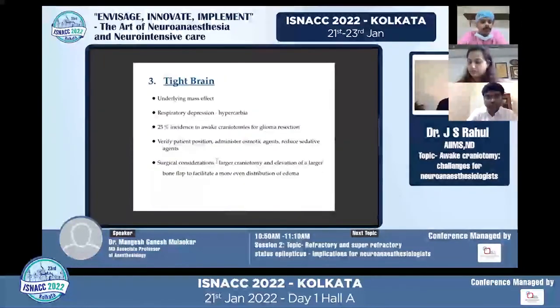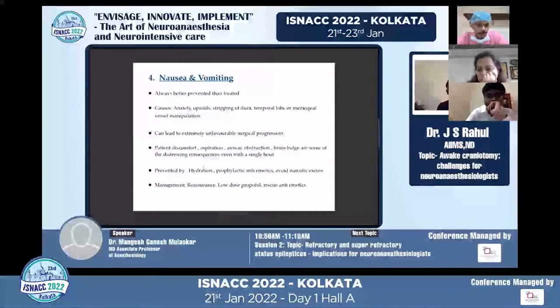And the role of mannitol: in our institute, we are giving mannitol routinely, but widely it is believed, and the moderators can throw some light, that mannitol is better as a rescue drug than given preemptively. There could be some conflict on that, but there is no clear-cut evidence to routinely prescribe mannitol. Of course, we are giving it, and many institutes I know are giving it, but there is no clear-cut mandate on who gets mannitol or not. We can have a discussion on that, I believe.